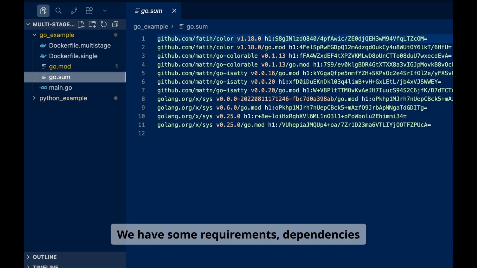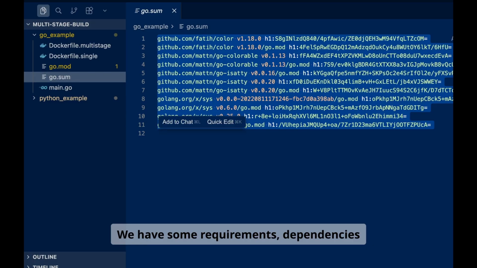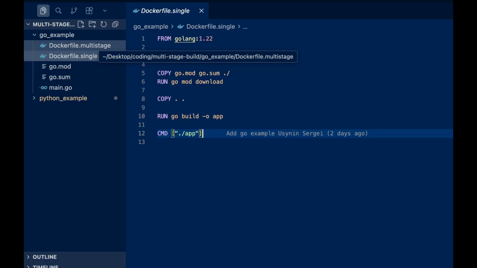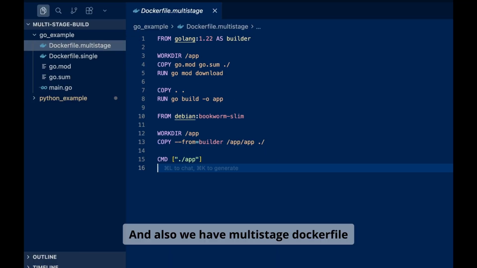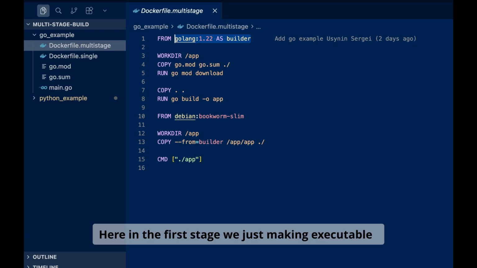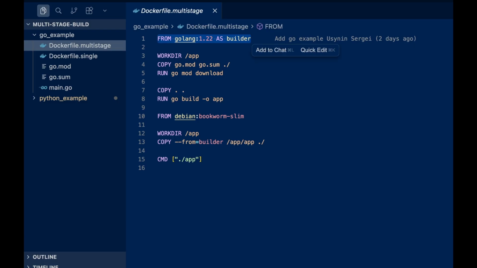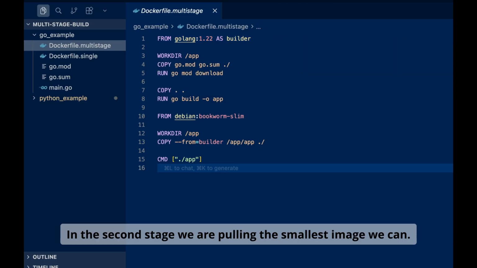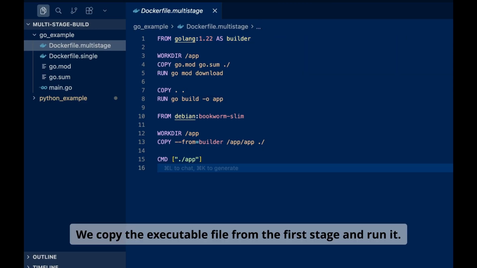We have some requirements, we have some dependencies, and we have an average Dockerfile with only one stage. And also we have a multi-stage Dockerfile. Here in the first stage, we're just making the executable file. In the second stage, we are pulling the smallest image we can. We copy the executable file from the first stage and run it.